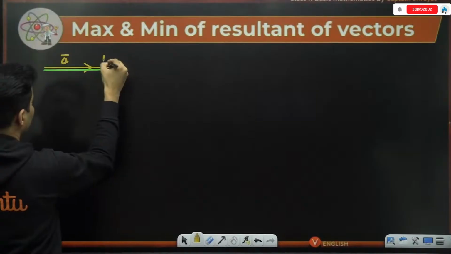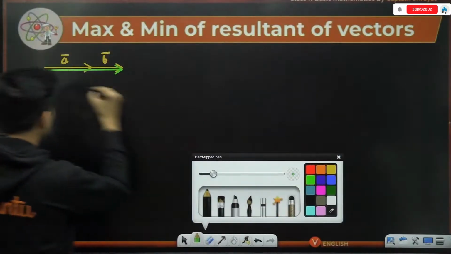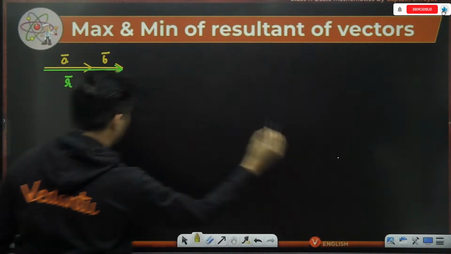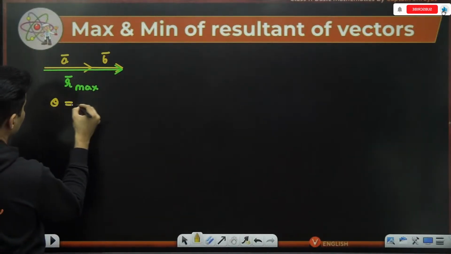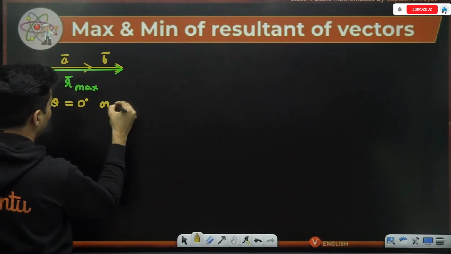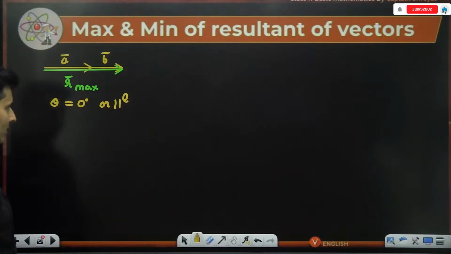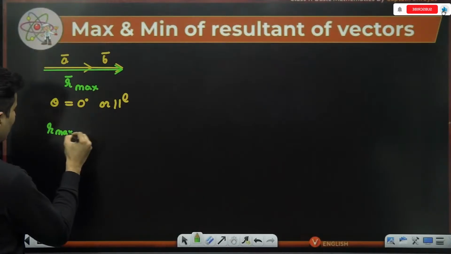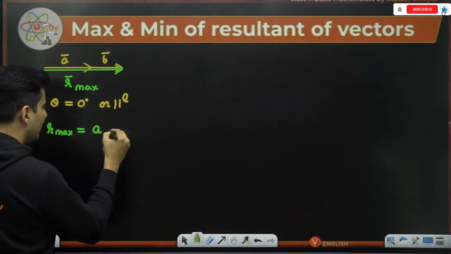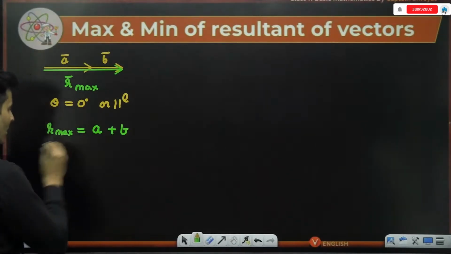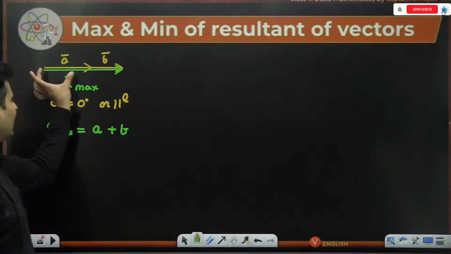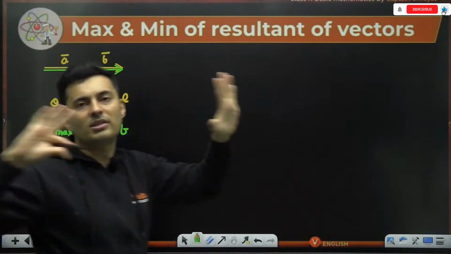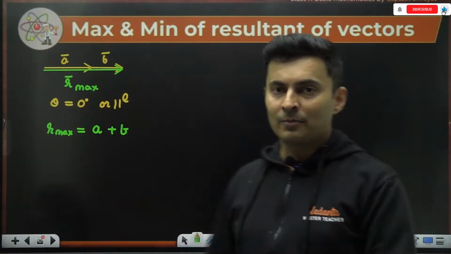This is vector A, this is vector B. This resultant is the maximum possible resultant. The angle between A and B is basically 0 degrees, or they are just parallel to each other. In such a scenario, the maximum value comes out to be just A plus B. Take the magnitude of A, take the magnitude of B, and just add them. That is the maximum possibility that you can ever get.